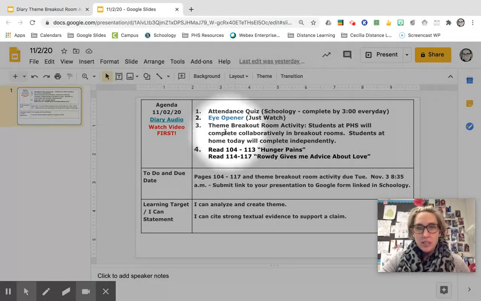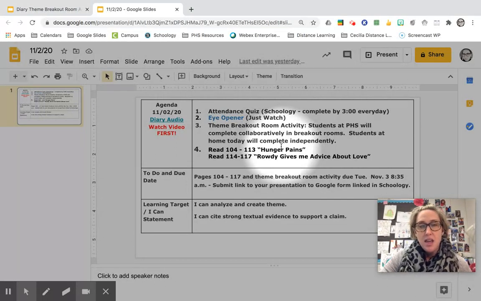And then we're going to be doing an activity called Theme Breakout Room. Now, students who are here in class with me will complete this activity collaboratively with a small group in breakout rooms in Google. But students who are at home today are going to complete this assignment independently. And then lastly, you have two sections to read today: Hunger Pains and Rowdy Gives Me Advice About Love. Continue adding character traits to your characterization chart in preparation for your essay.